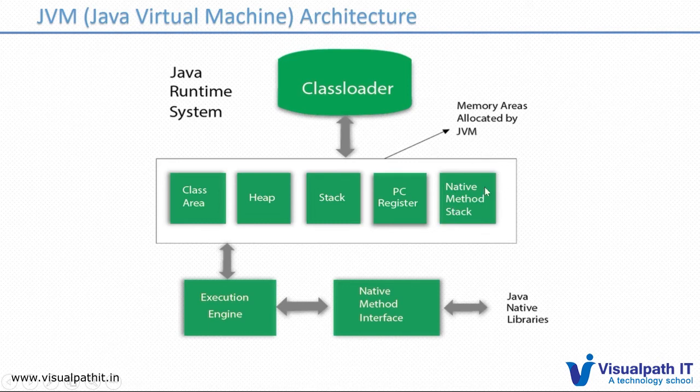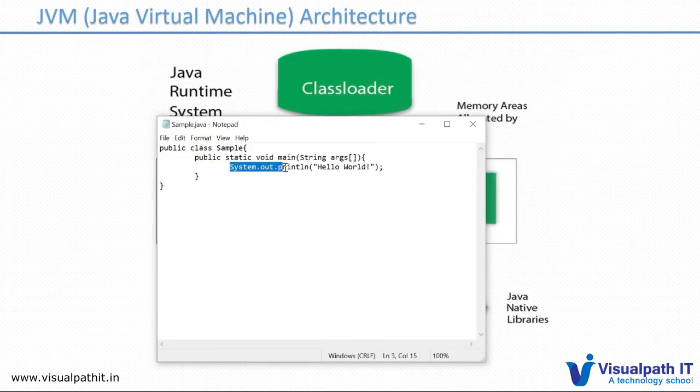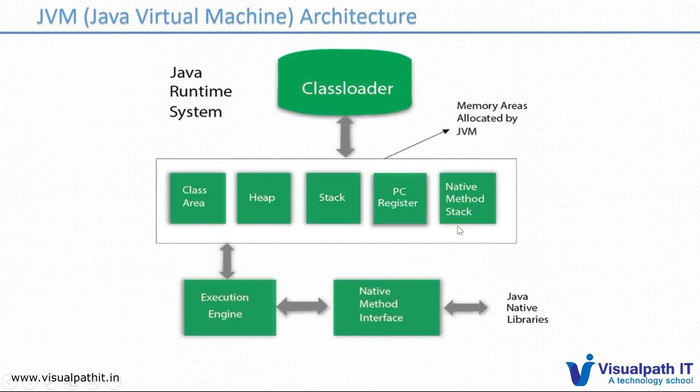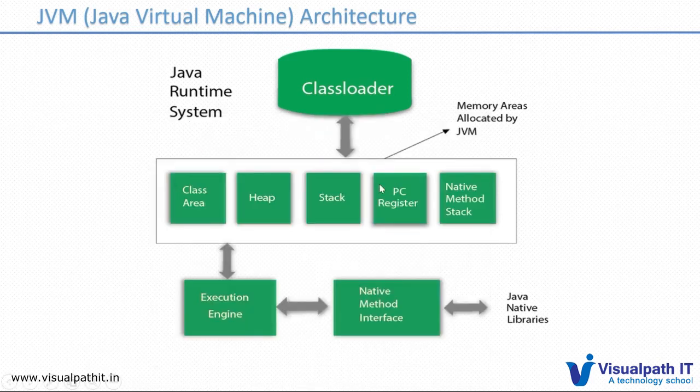The native method stack is used if you are calling any native methods inside the Java package. Suppose we call System.out. These are native method calls, because we haven't defined this class, and it comes under the Java native library. So it comes to this place. The PC register holds the current line of execution. If I have this program, it will execute line by line, so the details of the current line of execution will be held by the PC register.